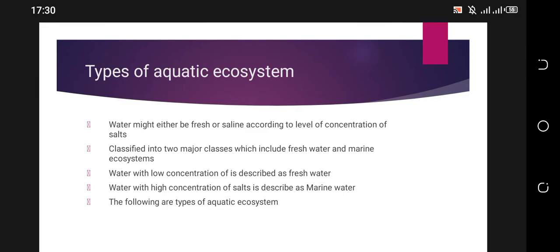When there is a low concentration of salt, you describe that environment as a freshwater ecosystem. And when there is a high concentration of salts, that environment or community is described as a marine ecosystem. So the following are types of aquatic ecosystems.